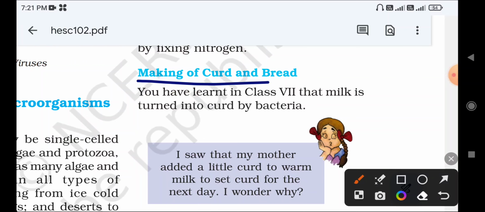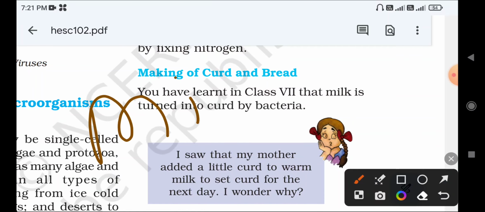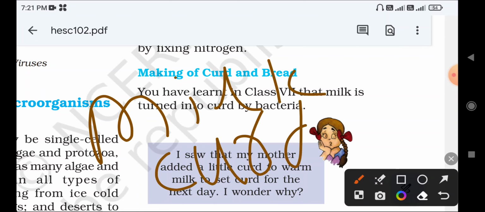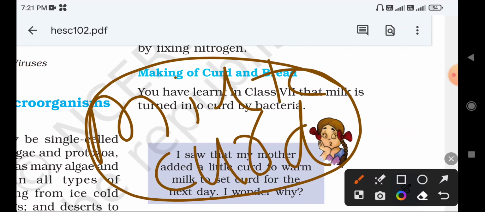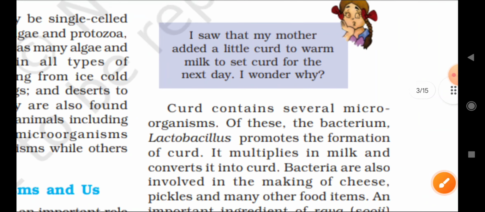You learned in class 7 that milk is turned into curd by bacteria, correct? Milk is converting into curd by the help of what? Bacteria will make the milk into curd.